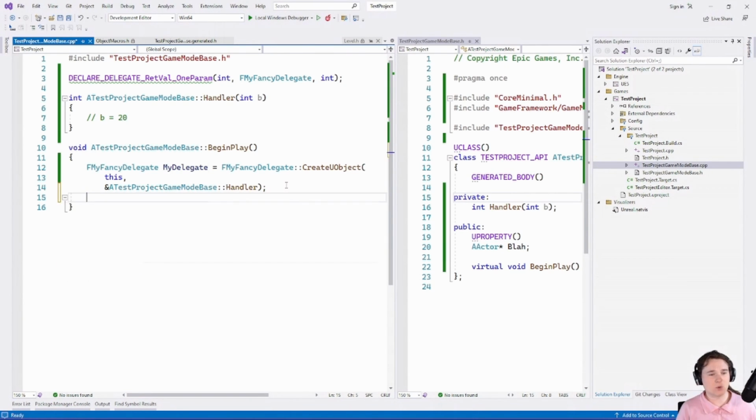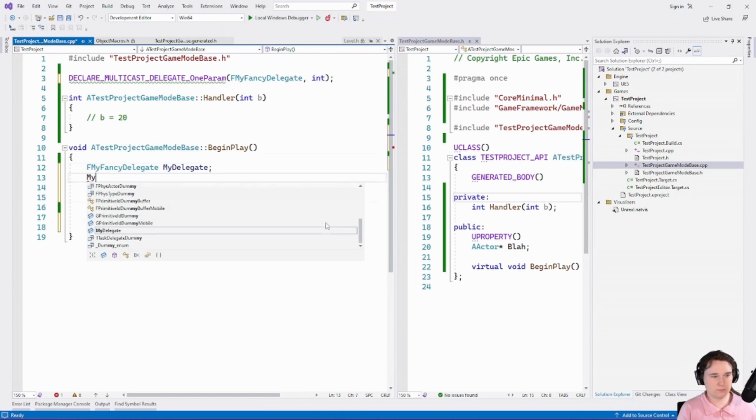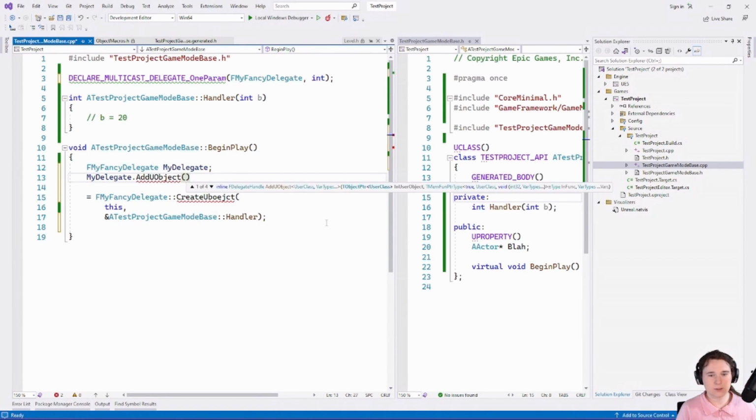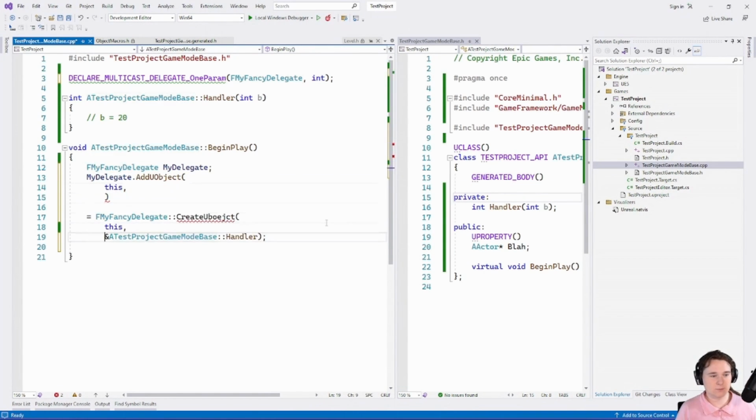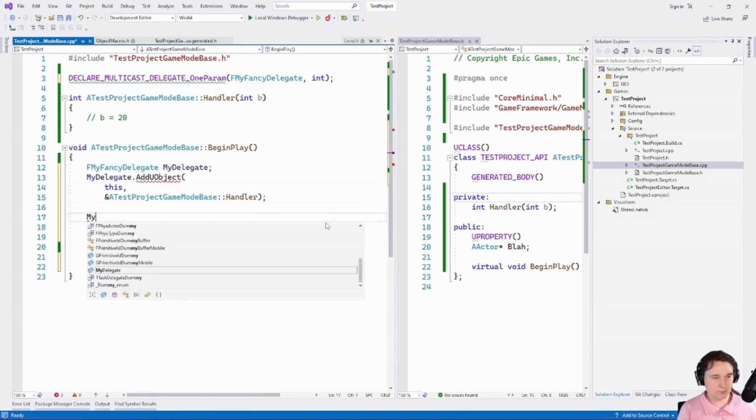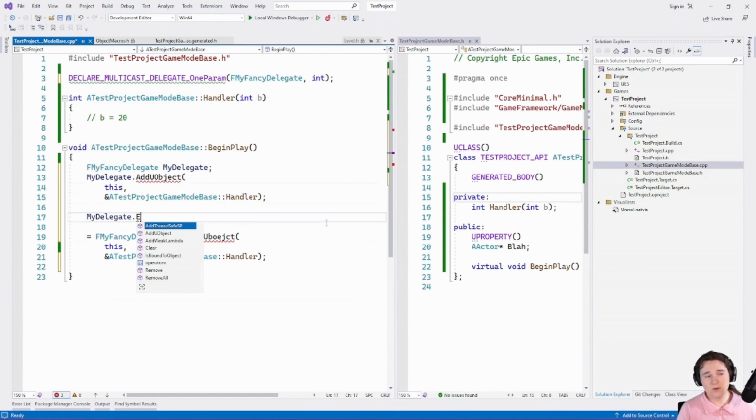And cool. So that's return values in your single target delegates. Let's do multicast delegates. Multicast delegates can't have a return value because they can have multiple bindings. So let's just fix that up. Now, you can't do CreateUObject anymore, but what you can do is you go MyDelegate.AddUObject, and then you can say this, Handler. And now when we call my delegate, we don't have Execute anymore.